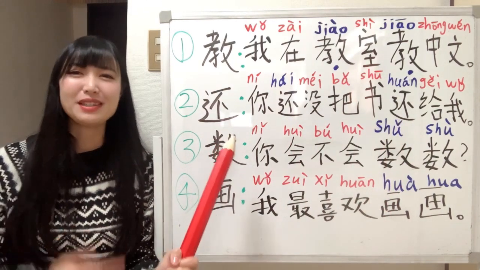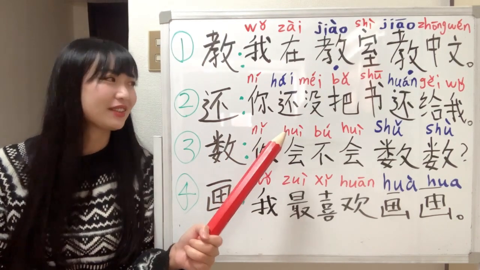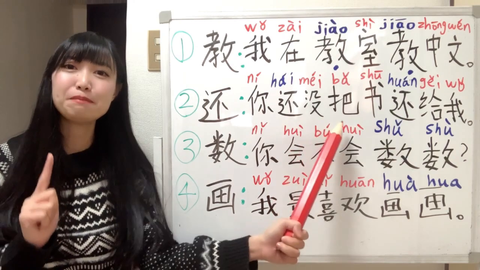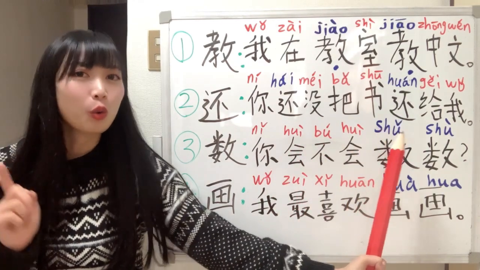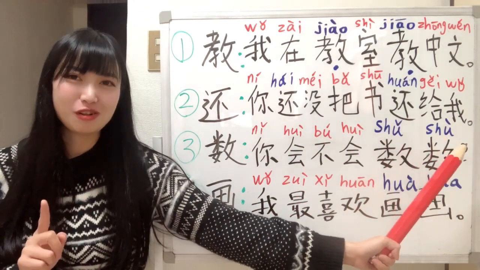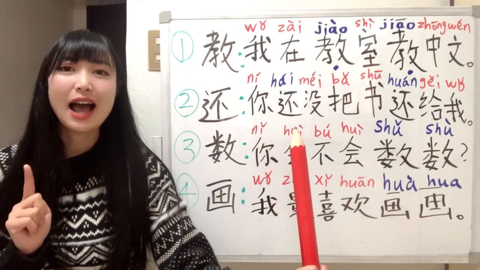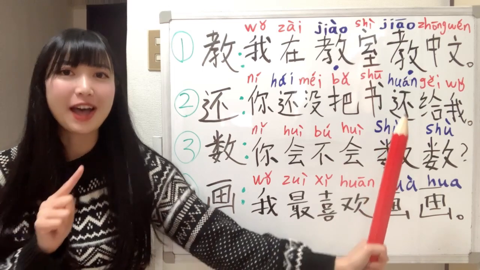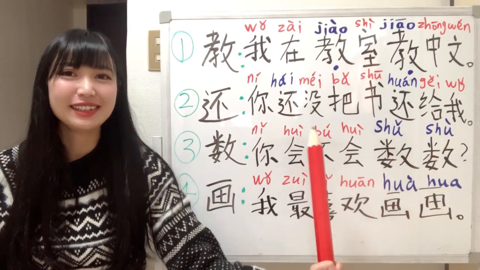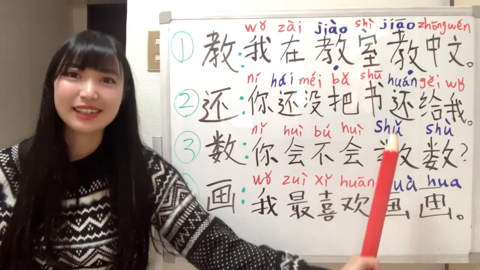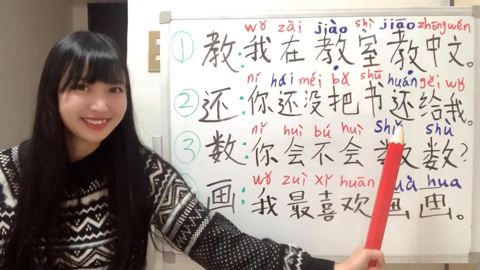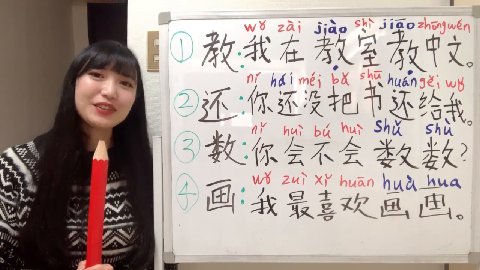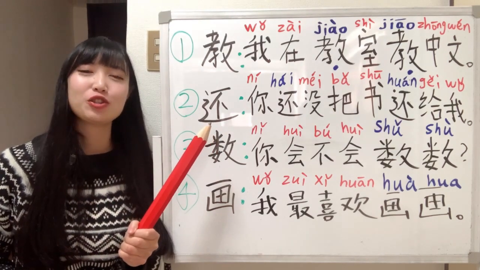Okay, what does it mean? Let's read the sentence together. 你还没把书还给我。So this character has 2 pronunciations.